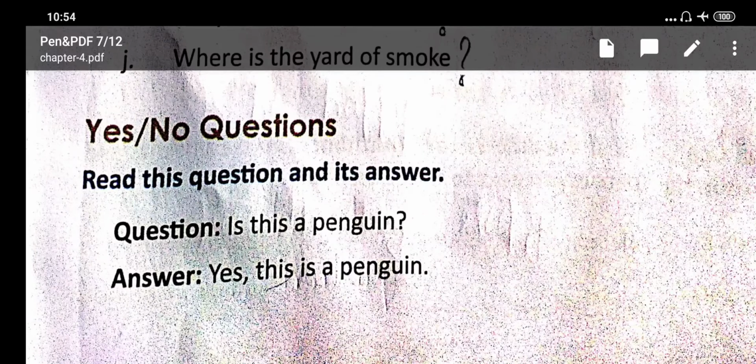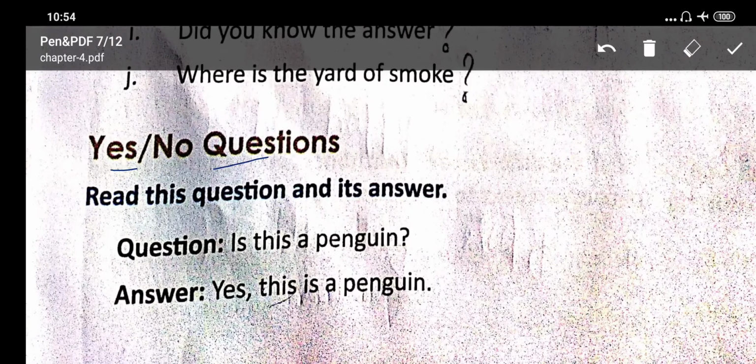Before doing let's tries, we have to do yes or no questions. Read this question and its answers. Question: Is this a penguin? Yes, this is a penguin.